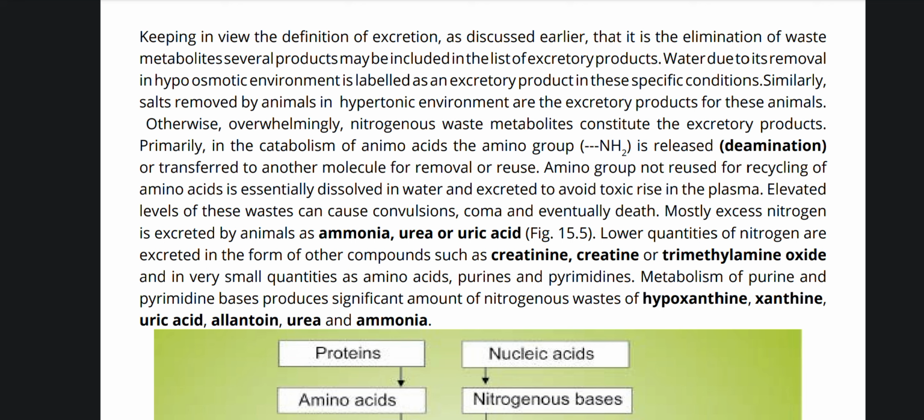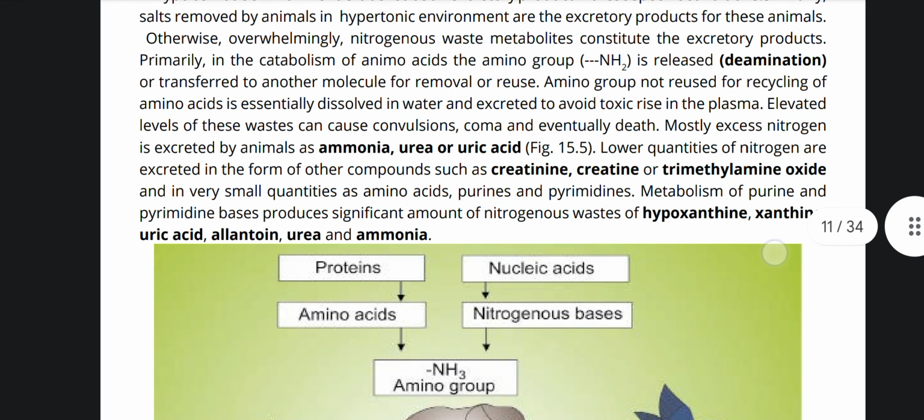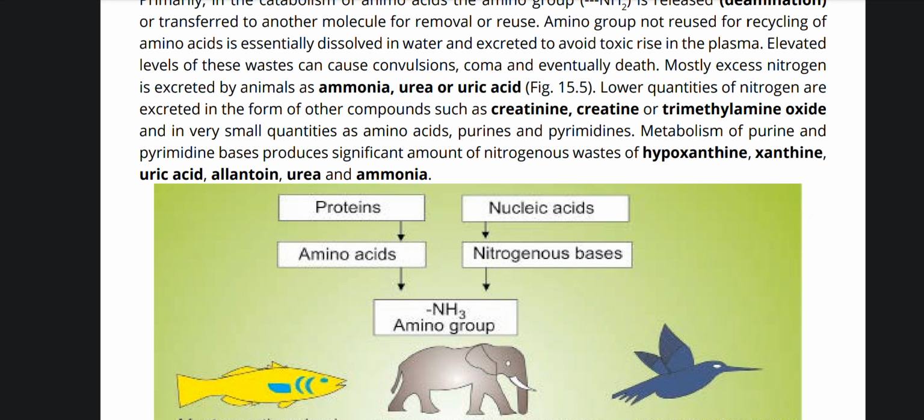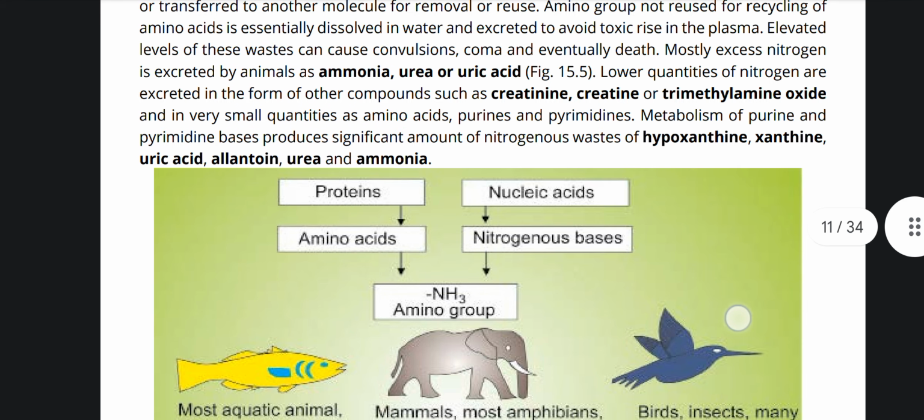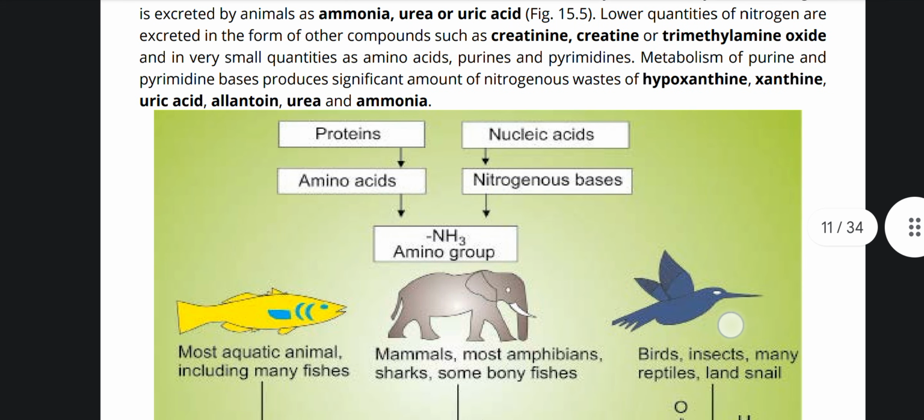Most excess nitrogen is excreted by animals as ammonia, urea, or uric acid. Lower quantities of nitrogen are excreted in the form of other compounds such as creatinine, creatine, or trimethylamine oxide, and in very small quantities as amino acids, purines, and pyrimidines. Metabolism of purine and pyrimidine bases produce significant amount of nitrogenous waste of hypoxanthine, xanthine, uric acid, allantoin, urea, and ammonia.